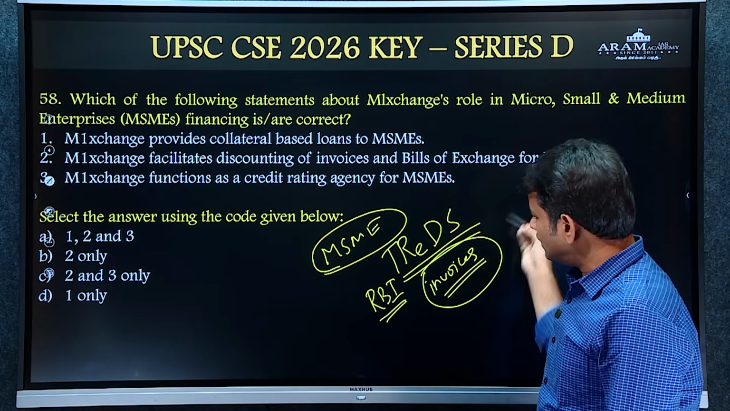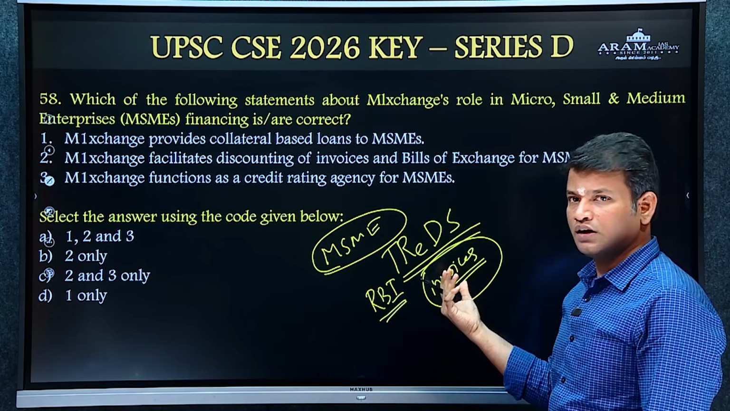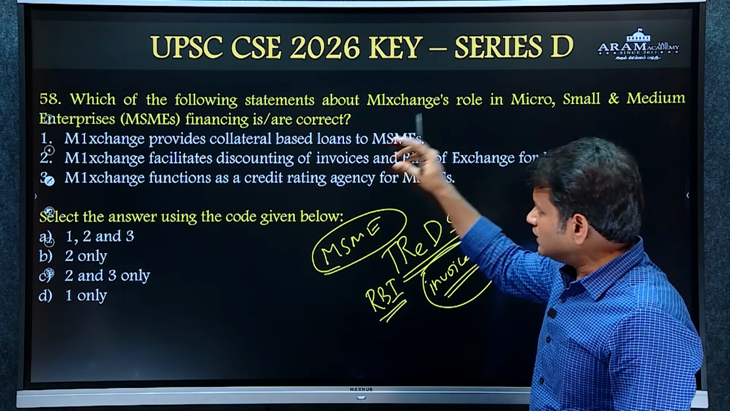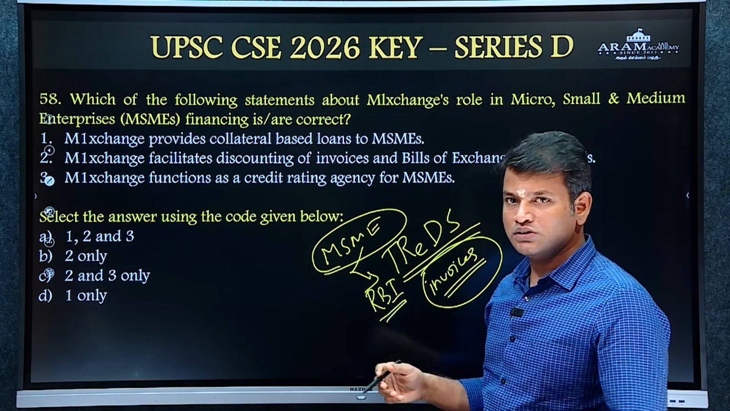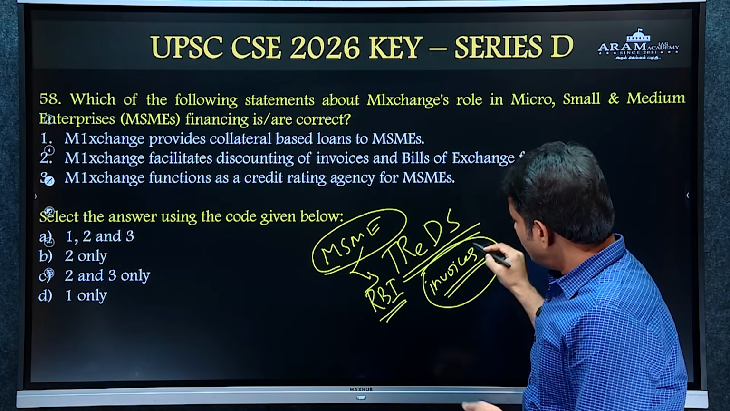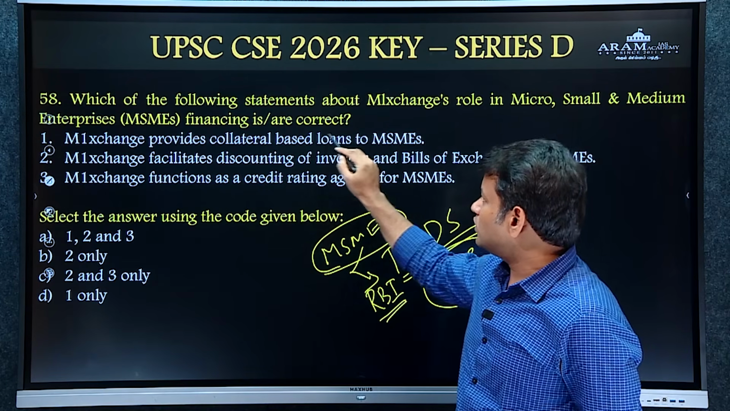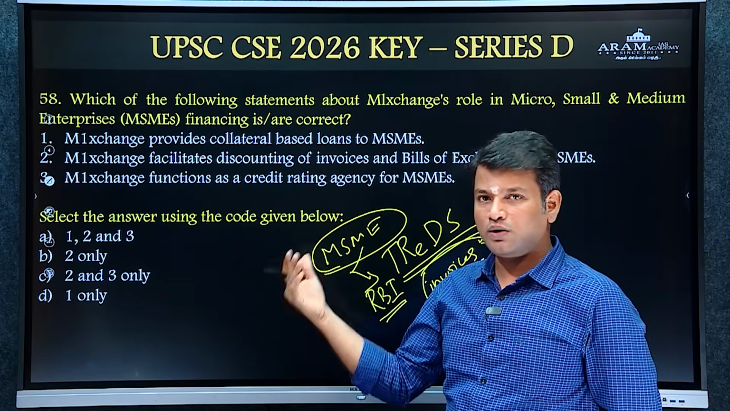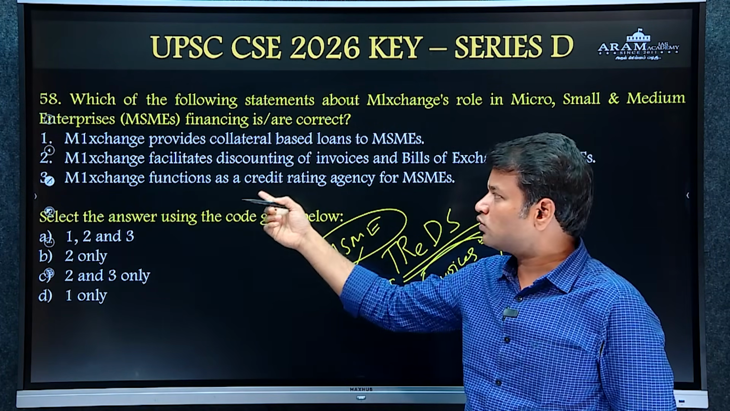The invoice itself acts as a collateral. No separate backup or separate asset collateral should be given for accessing loans. So this M1 exchange facilitates MSMEs to get loans without providing an additional collateral. They can show invoices itself as collateral. So M1 exchange provides collateral based loans to MSMEs, means the invoices itself acts as a collateral. No separate collateral should be there to access loans.